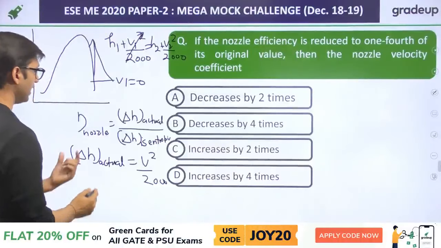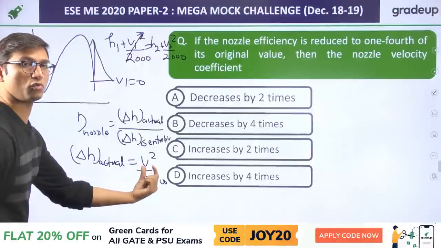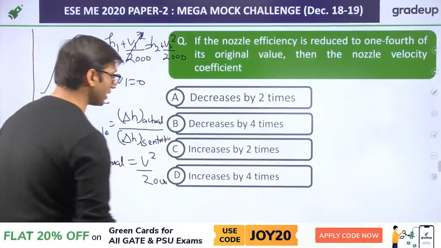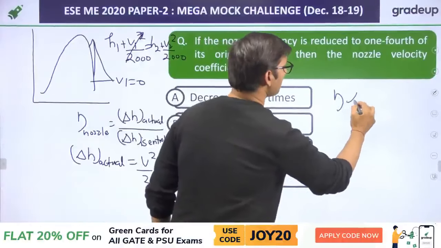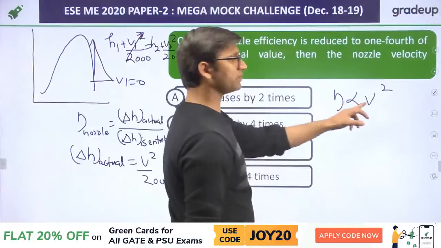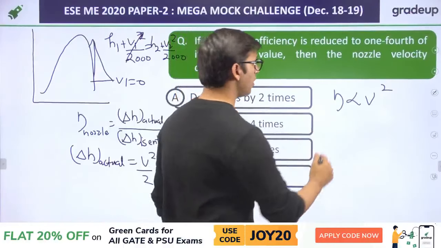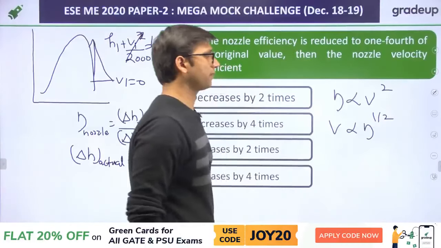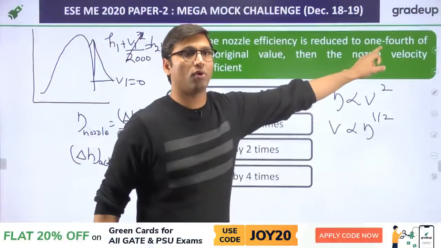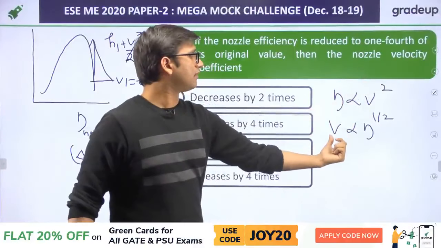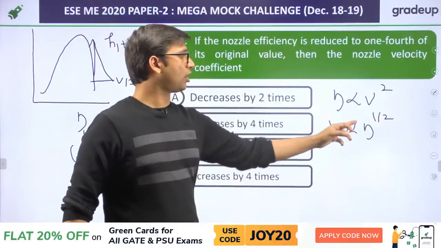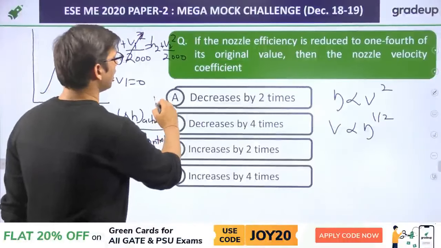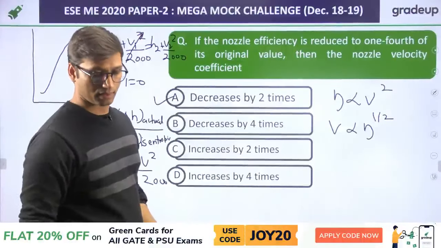So, this enthalpy change is directly proportional to V square, right? And nozzle efficiency is directly proportional to V square. So, efficiency is directly proportional to velocity square, or velocity coefficient. So, velocity is directly proportional to efficiency power 1 by 2, that is 0.5. Now, efficiency is reduced to 1 by 4, then velocity will be reduced to 1 by 2 because it is just the square root of the efficiency. So, the right answer will be, it will be decreased by 2 times. The right answer will be option A. Okay.